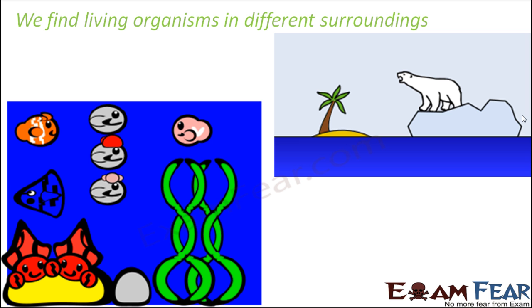Now here we looked at some very contrasting surroundings. So sometimes we talked about forest, sometimes desert, sometimes polar regions, sometimes sea. They are all very much different from each other, but everywhere we get to find a huge variety of organisms. So no matter how adverse the conditions seem to be, those conditions are also favorable to certain set of organisms.